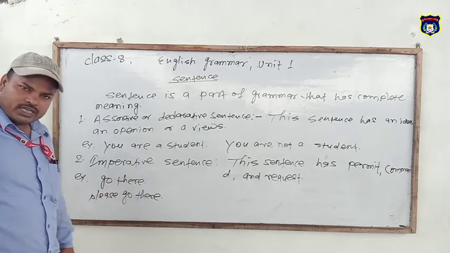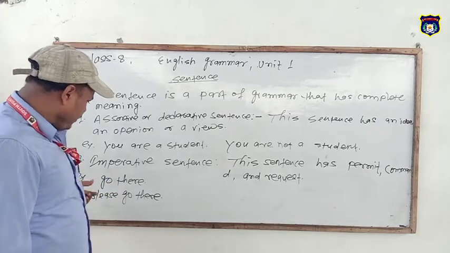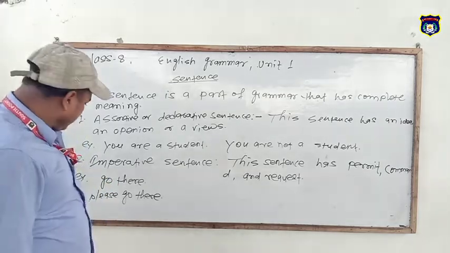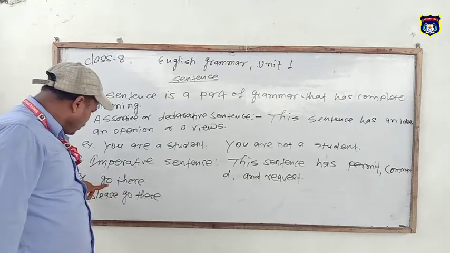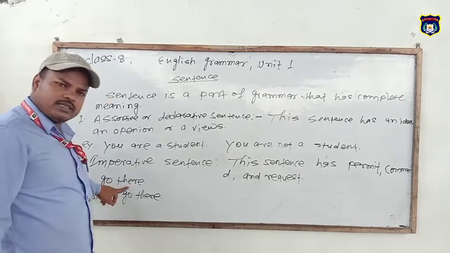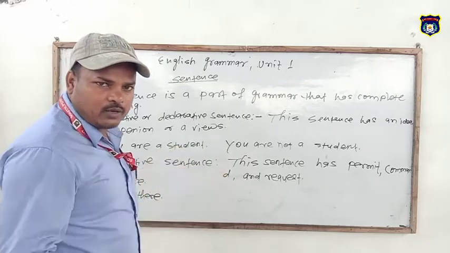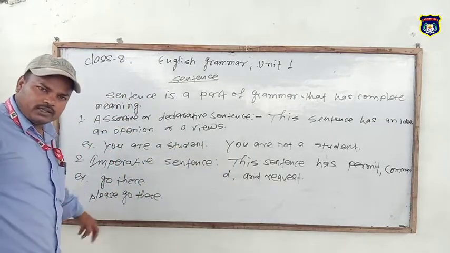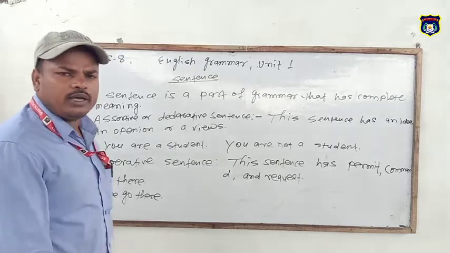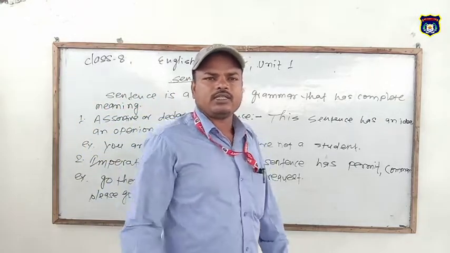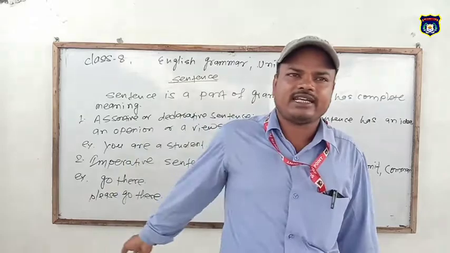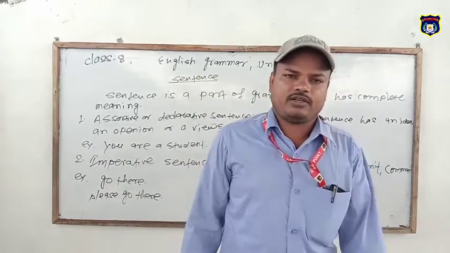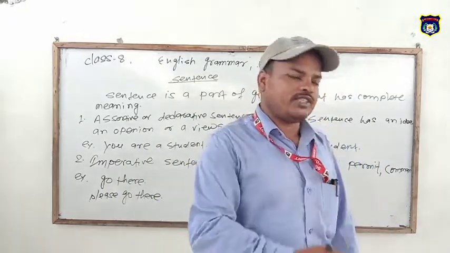Both sentences are imperative but give different meanings. Go there means an order. And please go there refers to a request, because please is written at the beginning of the sentence. So please refers to a request, or kindly also refers to a request.